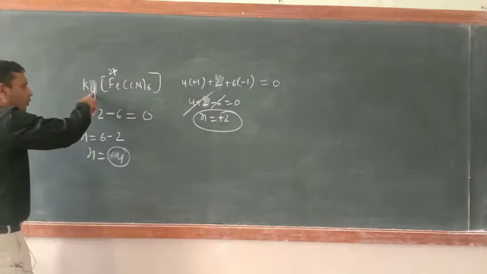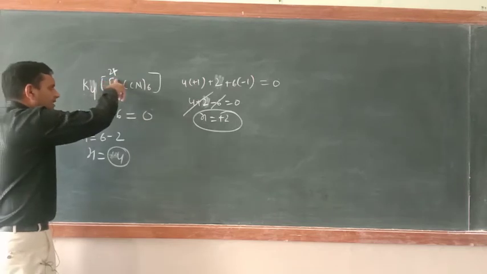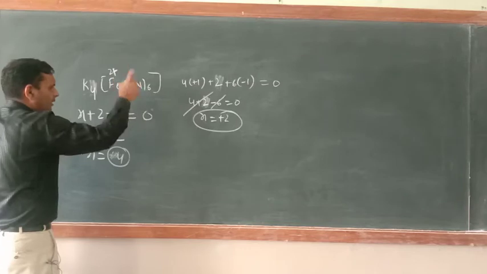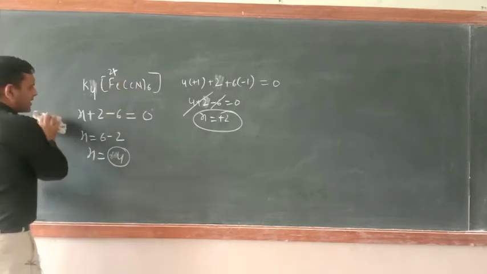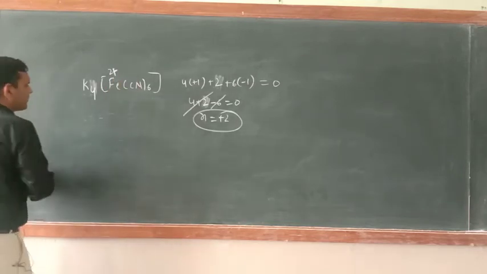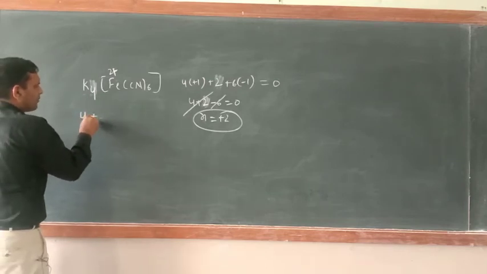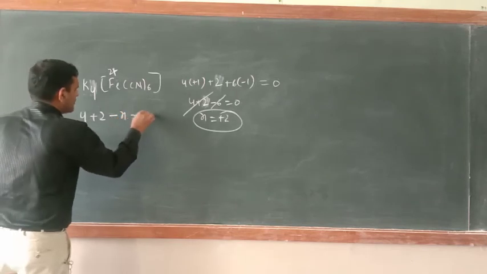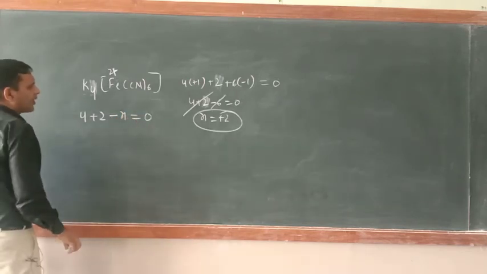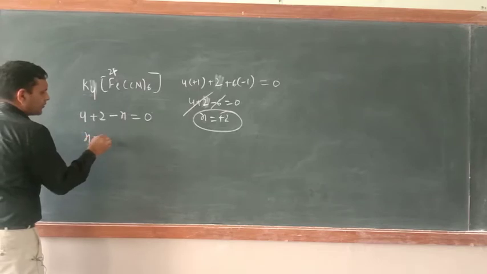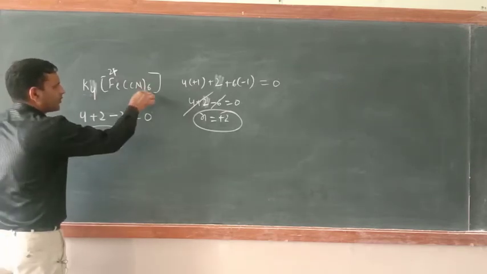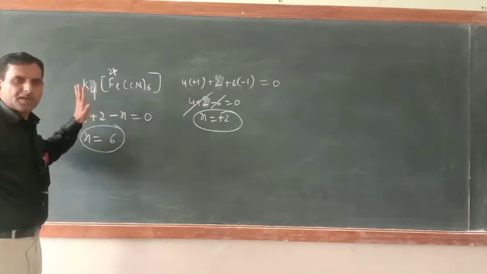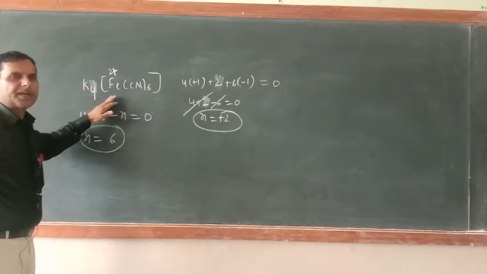Similarly, suppose you know 4, you know the oxidation number of iron, but you don't know this ligand number, that can also be calculated. Just see how. 4 plus 2, now minus x equal to 0. So x equal to 6. So now here you can put the 6. Are you hearing me or not? So this is very interesting thing.